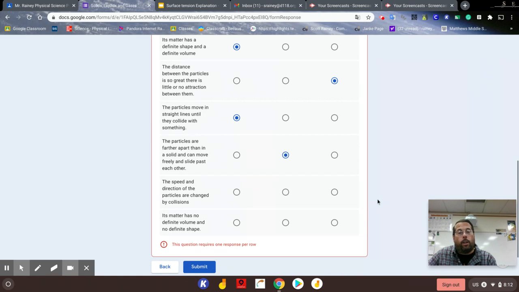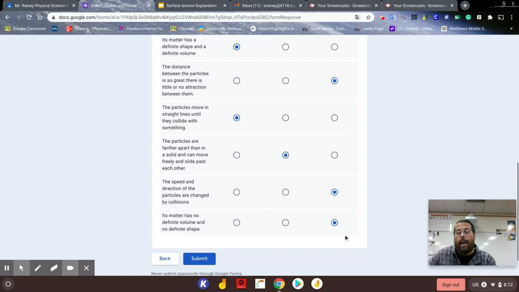The speed and the direction of the particles are changed by collisions. Again, all these particles are moving randomly. They're all colliding, so that refers to all of them. Any one is fine. And this matter has no definite volume, no definite shape. It fills the shape of the container it's in, and that would be a gas.